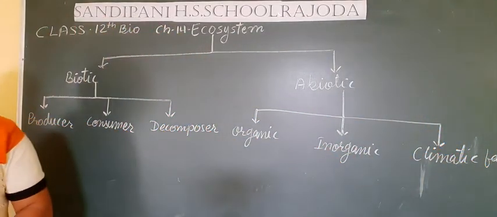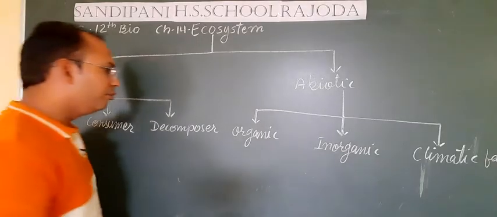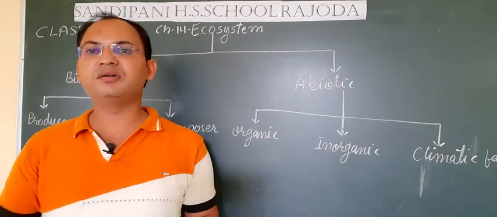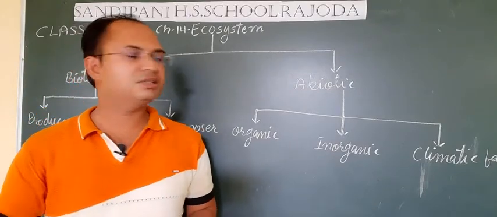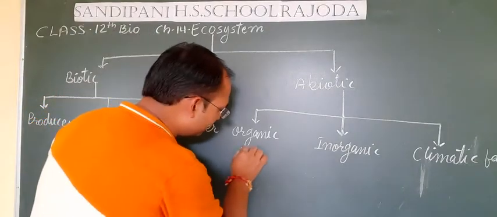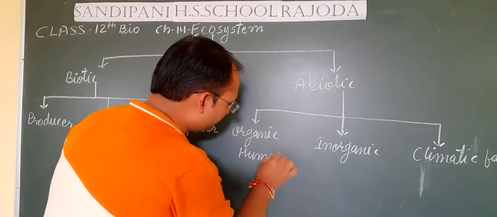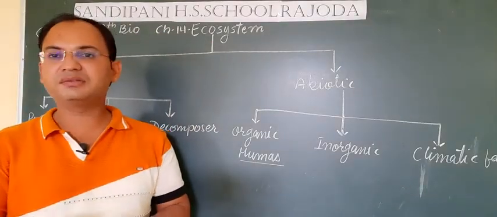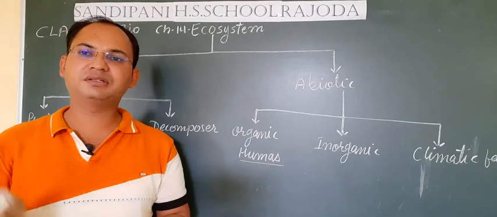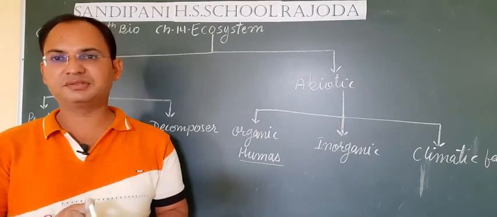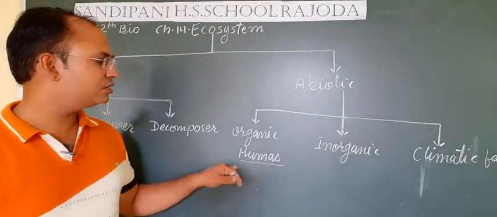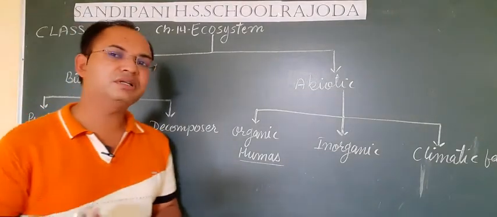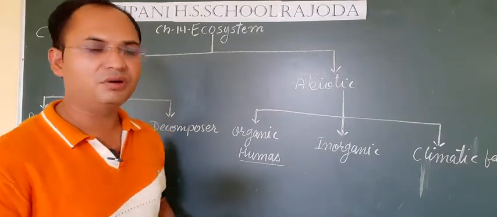If we talk about the organic substances, then mainly all the things which are directly or indirectly produced by the living organisms. For example, humus, you have studied about humus. It is the black alluvial part of the soil that mainly comprises rotten leaves. So humus, or the organic form of energy, that is any food that is produced by living organisms, organic food we can say.